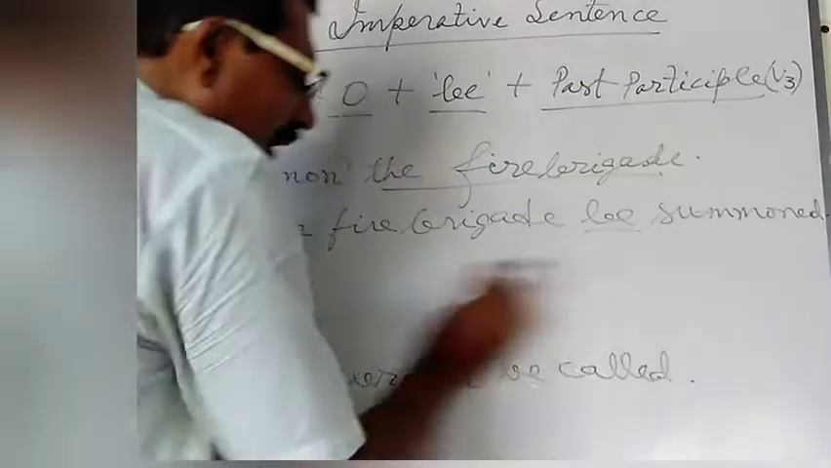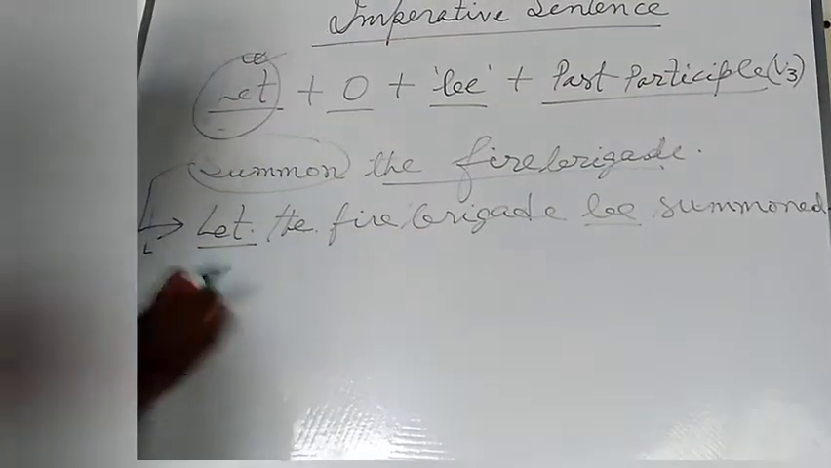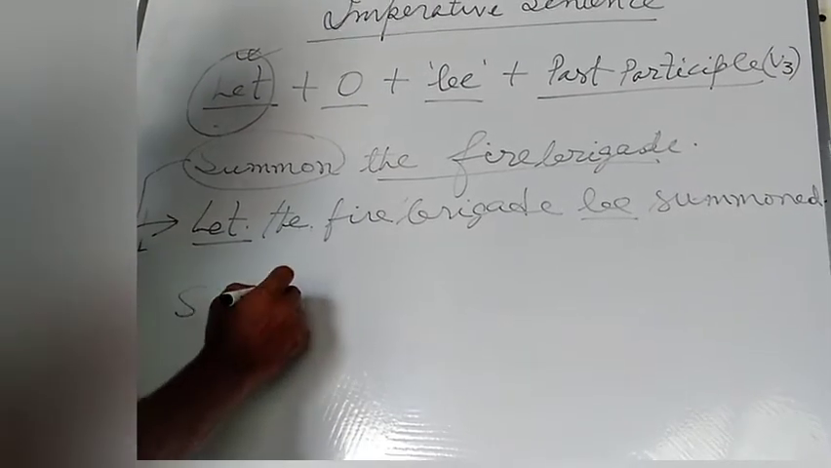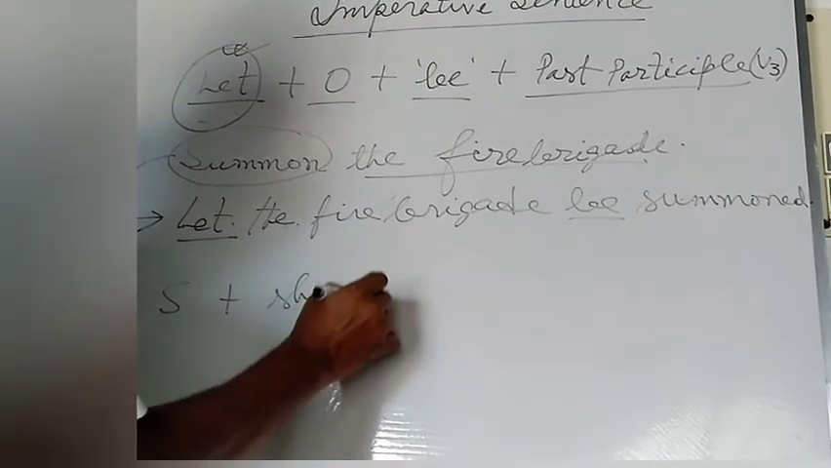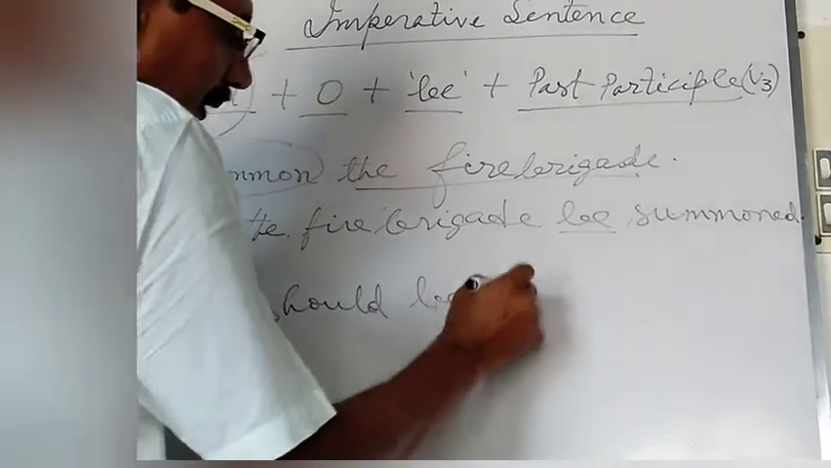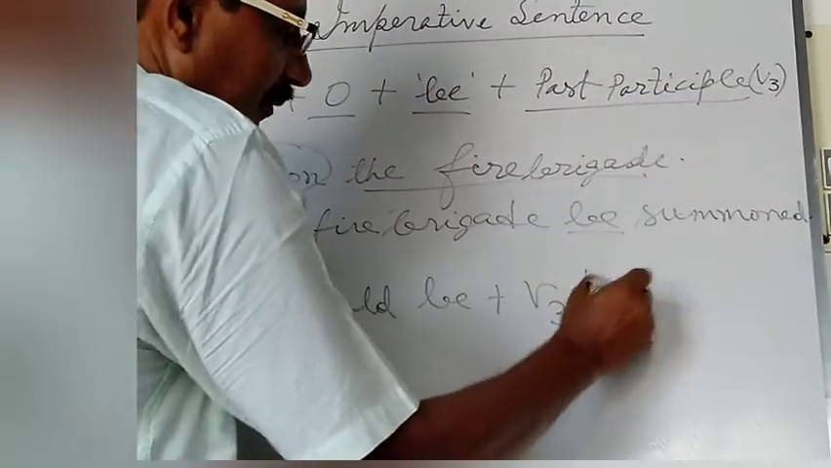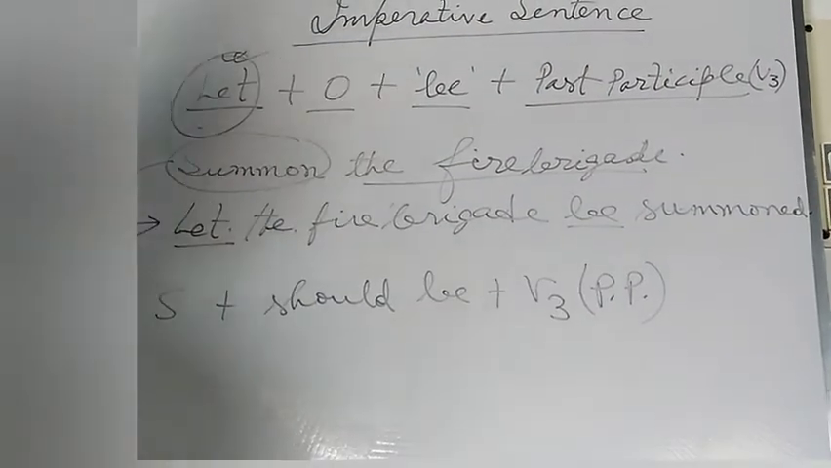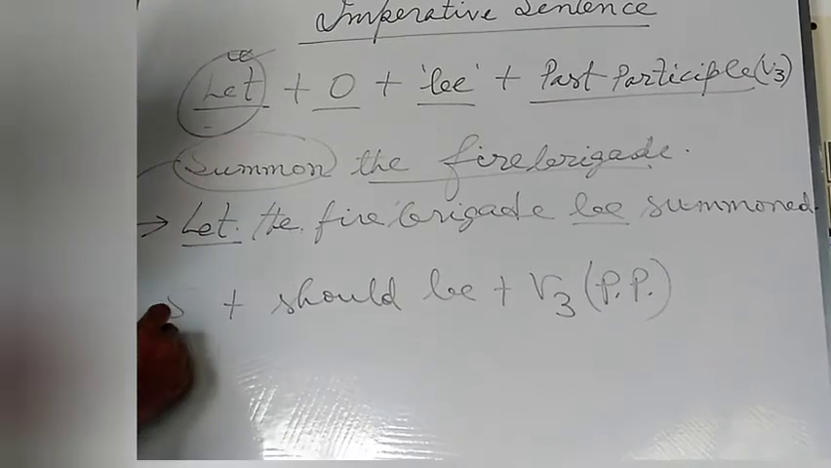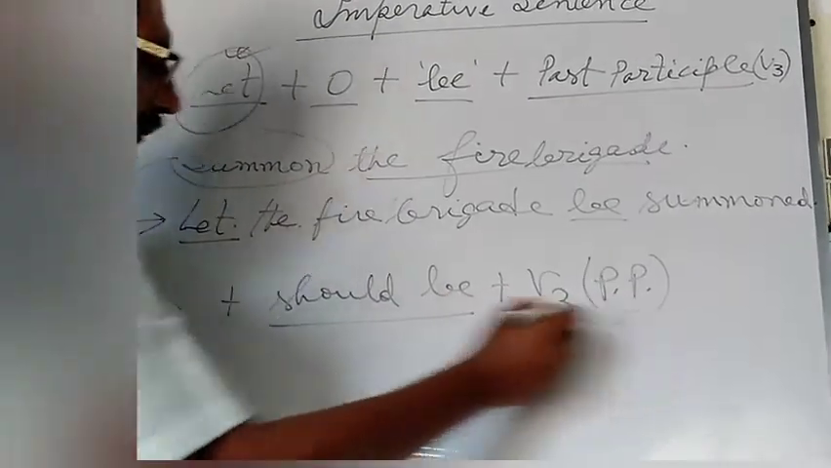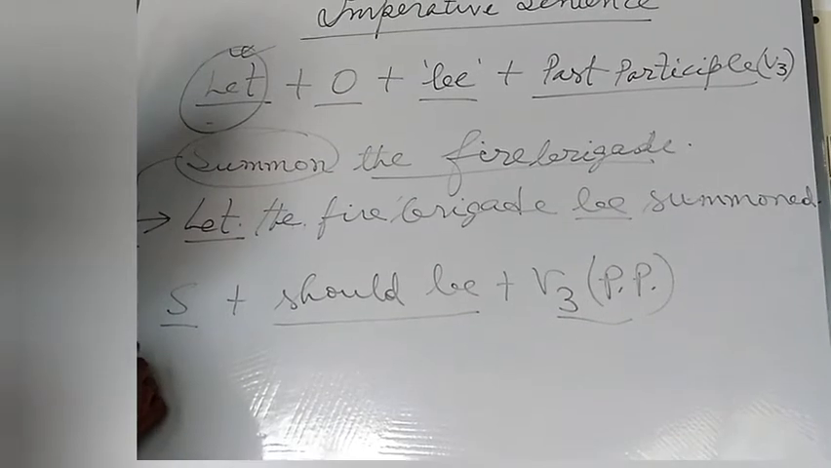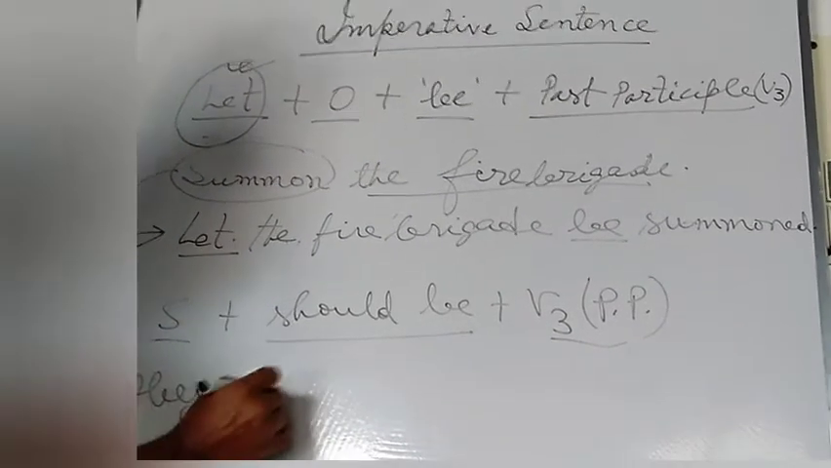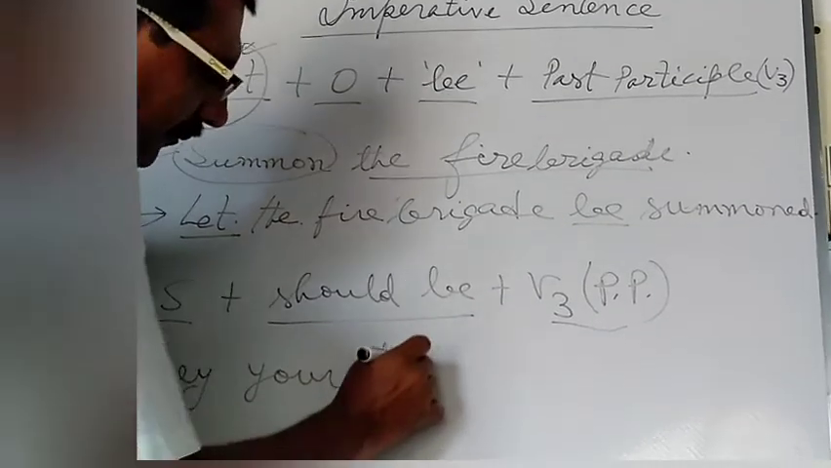Another way of framing the imperative sentence is subject plus should be plus VT form or past participle form of the verb. Here, subject plus should be plus VT form. Suppose obey your parents.